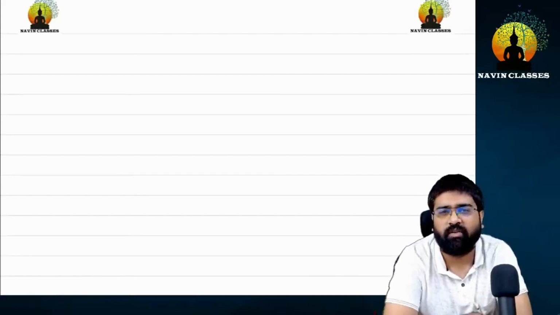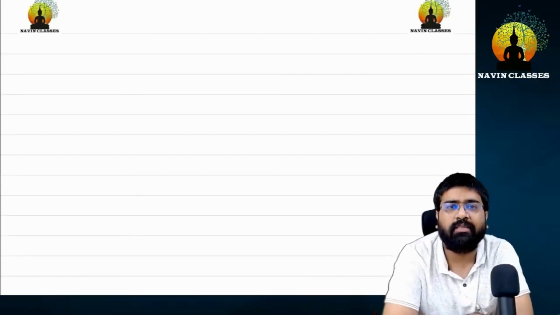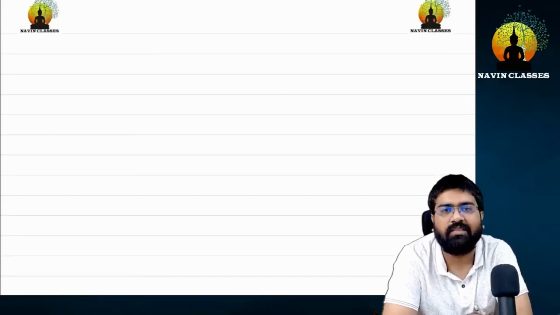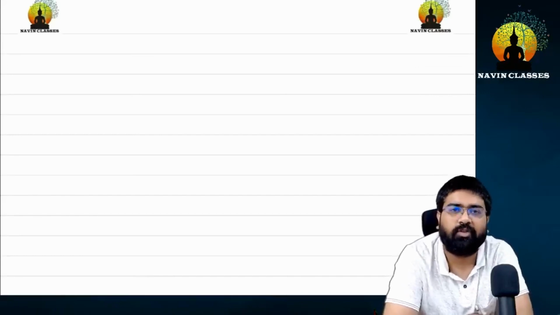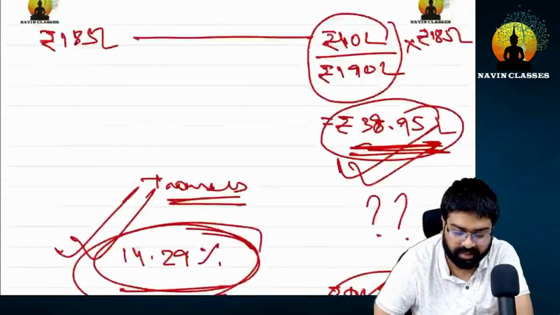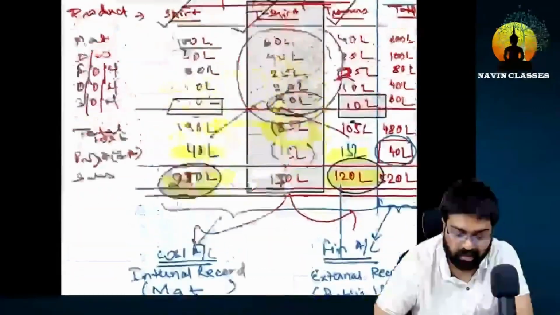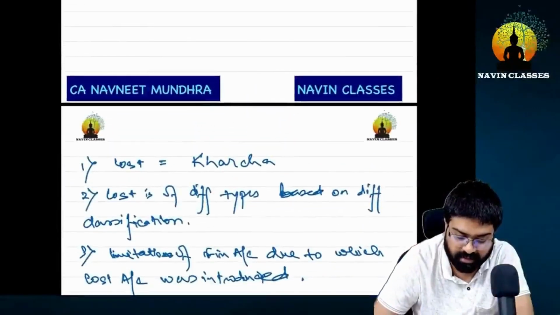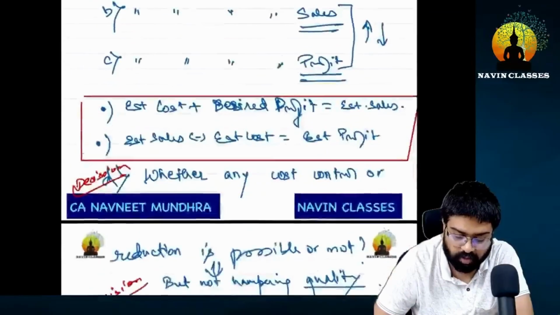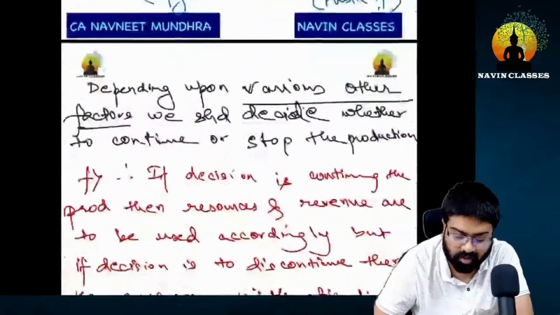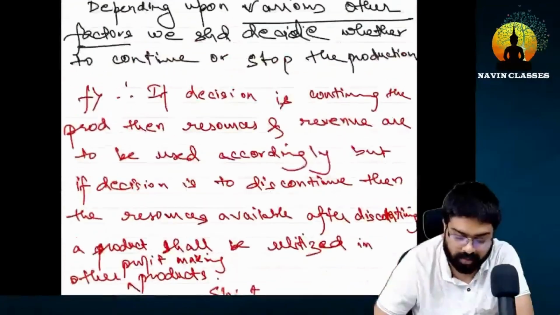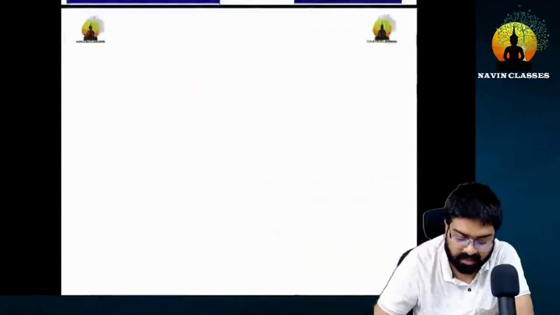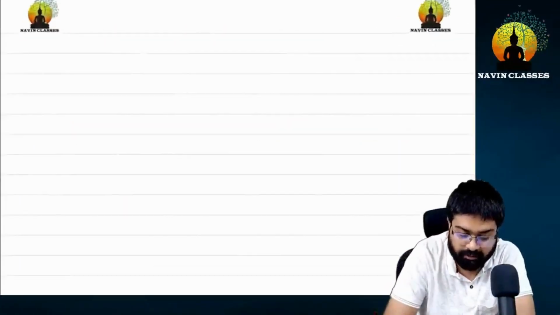Very good. So if you all have understood all these points, in today's class we are going to further discuss the topic we left off last time, which was objectives of cost accounting, correct? The heading number I gave you was 4, meaning we are going over the basics, where we had noted total 4 points. Now we will be going over topic number 5. So start writing topic number 5.